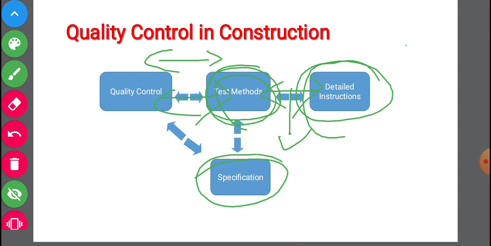If the test reaches these readings, then only will it meet the specification and reach quality control. So the test method is related to specification and to quality control. When the guidelines and the specification are met by the readings of the test, then we are reaching the quality of concrete.